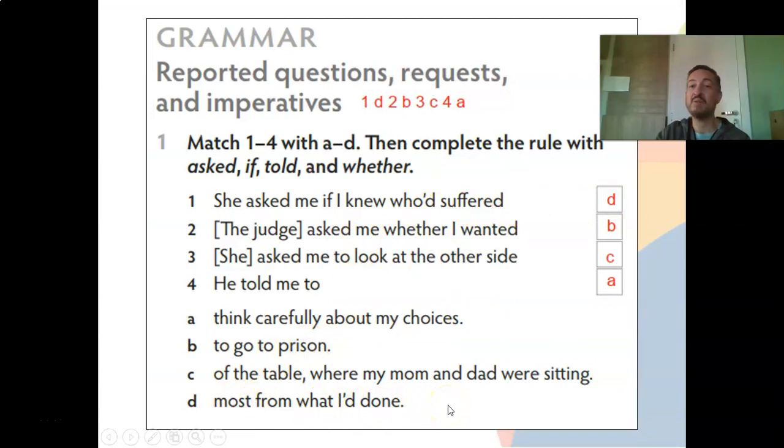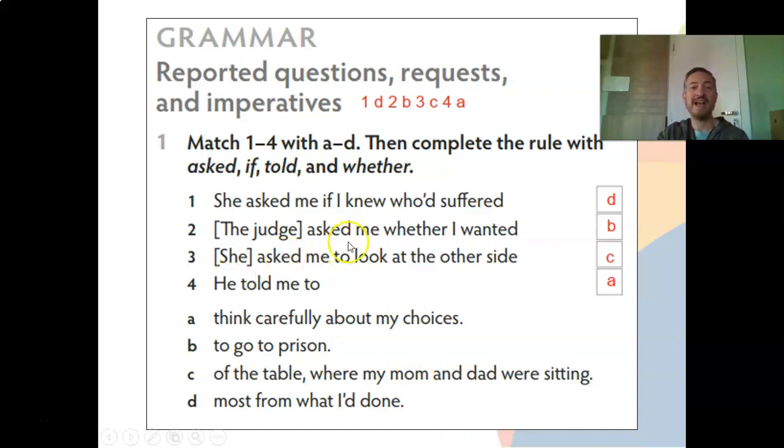So this is an indirect speech. And this would be a yes or no question. So do you know who suffered most from what you've done? For example, that would be the question. And then in yes or no questions, we have to use if or whether.